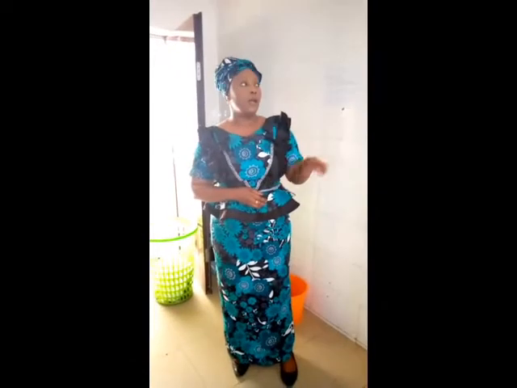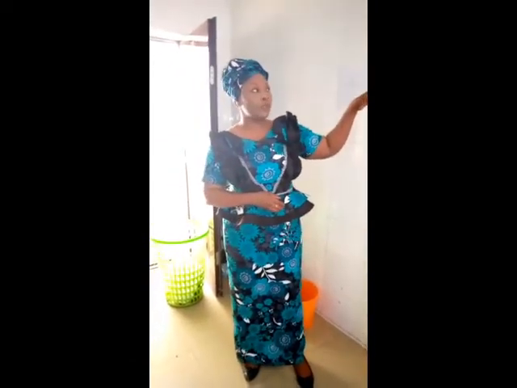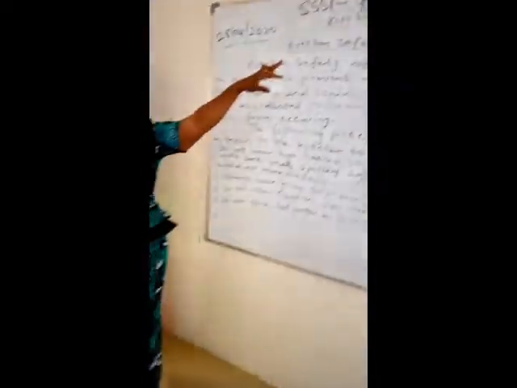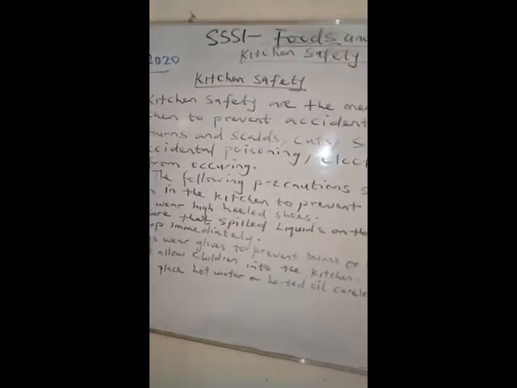Good morning, everybody. As we all know, we have given you the third term scheme of work, weeks 1 to 6, before we left for our impromptu holiday. So you have your scheme of work from week 1 to 6. In the Food and Nutrition scheme of work, week 1 we have kitchen safety and hygiene.